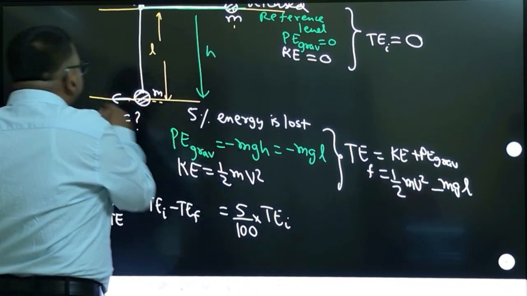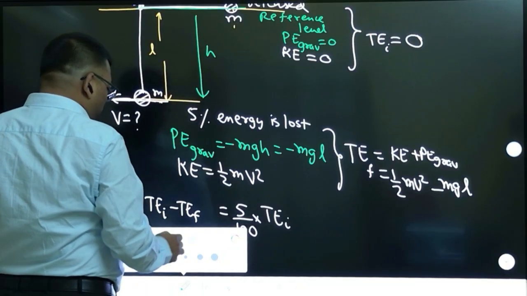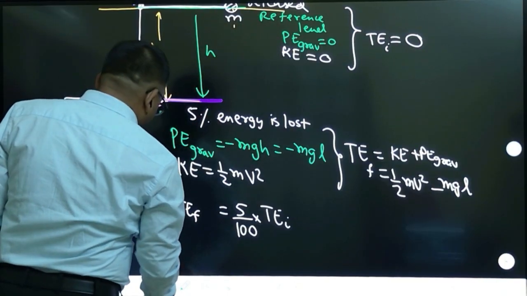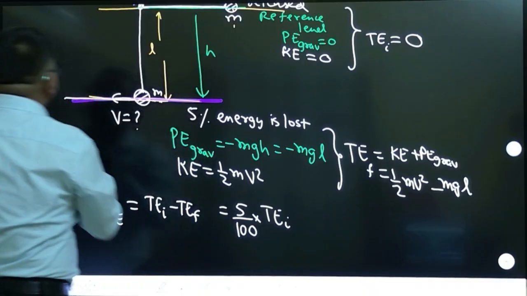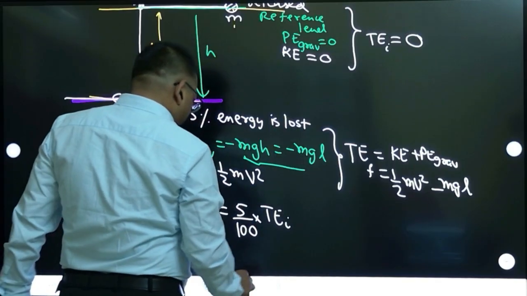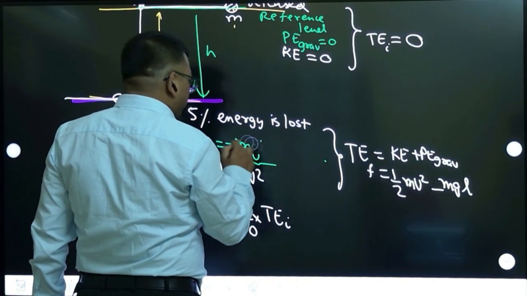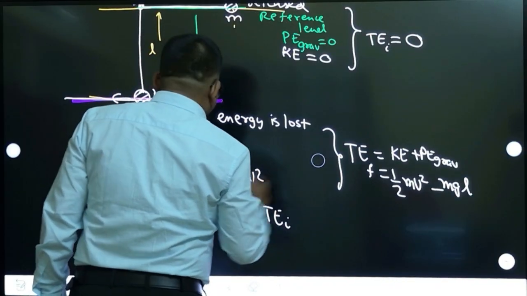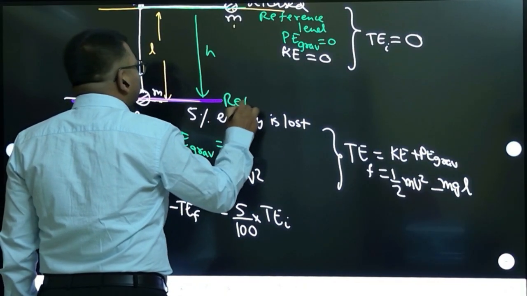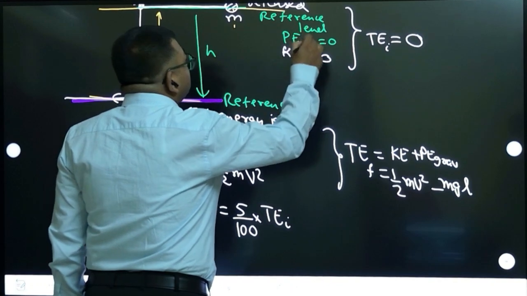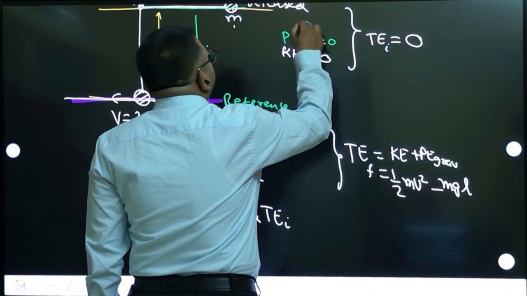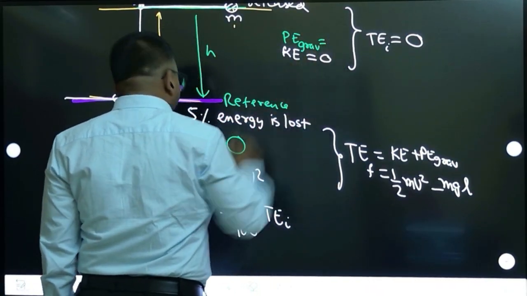That means I should choose this other level as the reference level. The question is saying don't take that reference level 0, so take this one as reference level 0. That means here I will write potential energy as 0. I will choose this level as the reference level and write this as 0. Then the potential energy at the initial position will be plus mgh. Correct now? Yes.